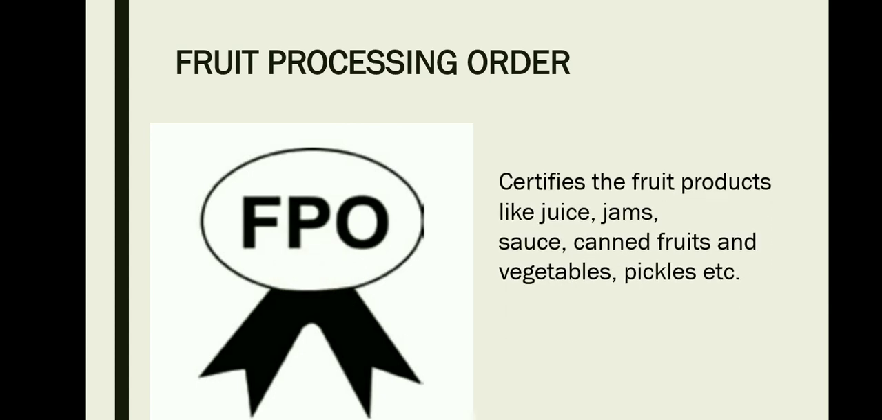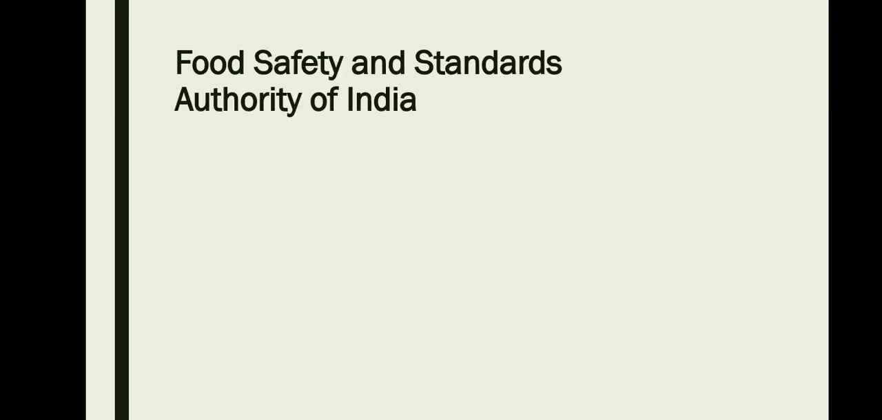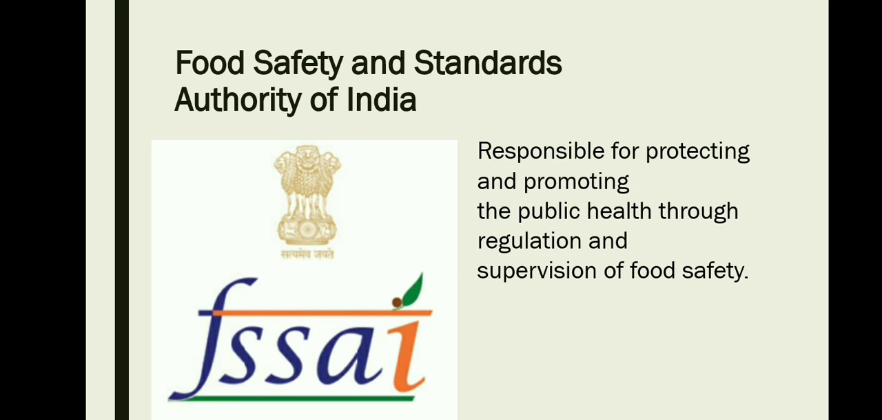The next agency is the Fruit Processing Order. Fruit Processing Order certifies fruit products like juice, jams, sauce, canned fruits, vegetables, and pickles. Now let's move on to the next one, which is the Food Safety and Standards Authority of India, the FSSAI. The FSSAI is responsible for protecting and promoting the public health through regulations and supervision of food safety.